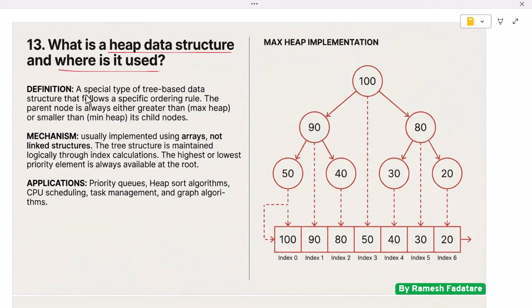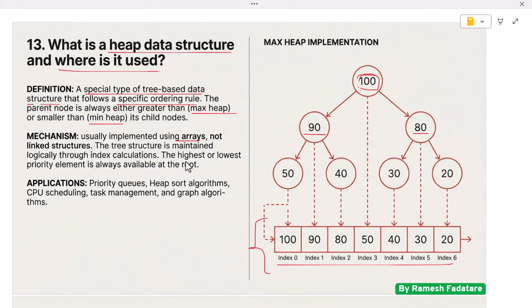A heap is a special type of tree-based data structure that follows a specific ordering rule. In a heap, the parent node is always either greater than or smaller than its child nodes, depending on the type of heap. If the parent is always greater, it is called a max heap. If the parent is always smaller, it is called a min heap. Heaps are usually implemented using arrays, not linked structures. The tree structure is maintained logically through index calculations. This makes heaps memory efficient and fast to process.